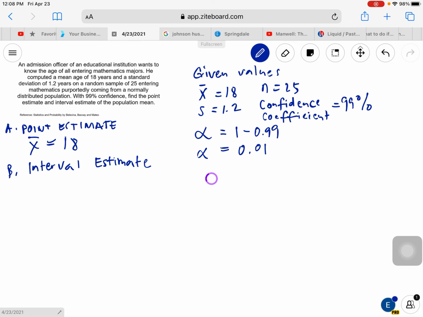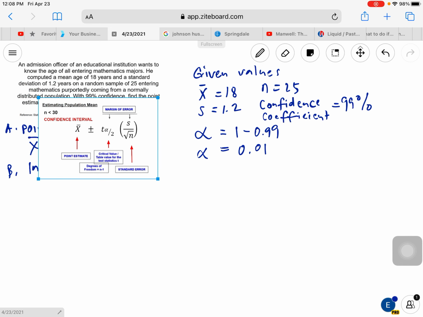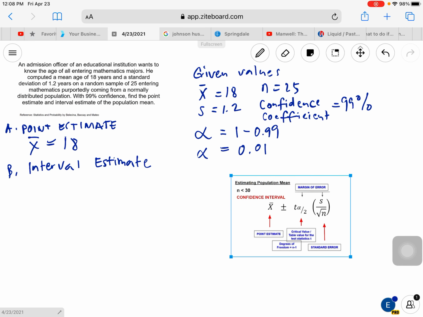So this is the formula that we're going to use for this example. The t distribution applies because the sample size is less than 30, and at the same time, the population standard deviation is not given, because we're looking at a random sample of 25 entering mathematics majors.